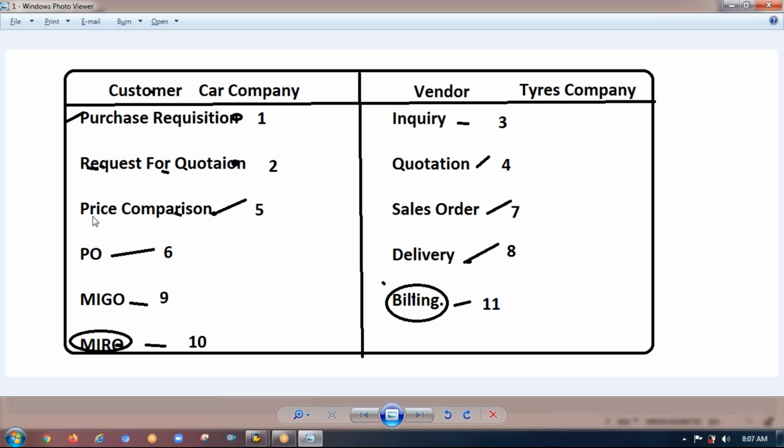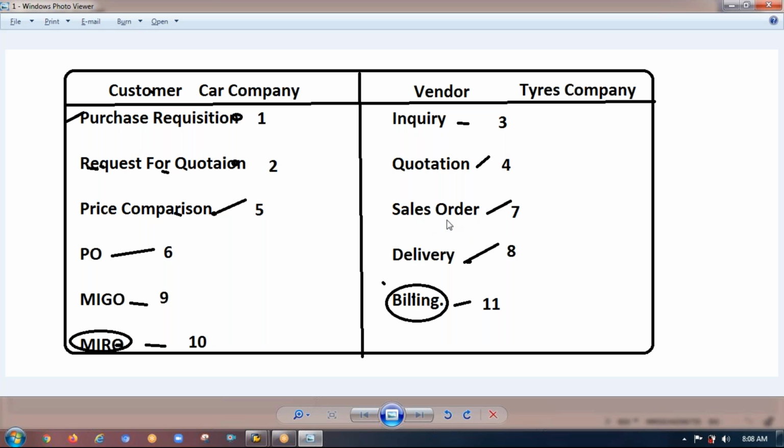I'll compare all the prices and all the vendors. Finally, I will choose a particular vendor who is suitable for my requirement, and to that particular vendor I will raise the PO, purchase order. Purchase order is the document which will be raised from the customer to the vendor. What do you mean by purchases? You need to purchase some items, right? So purchase order will be raised from whom to whom? From the customer to the vendor. Yes, I have raised the PO to the vendor. And on top of the purchase order, he is giving a sales order to me by confirming.